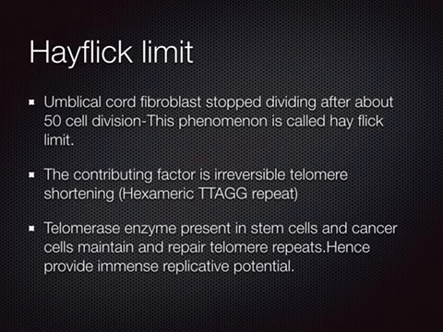The hexameric repeat is the telomere, and this telomere is actually a protective factor. But after repeated cell division, there is telomere shortening, and this telomere shortening contributes to the stoppage of cell division in cultured cells.